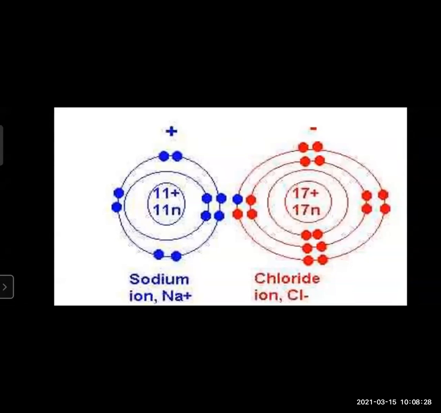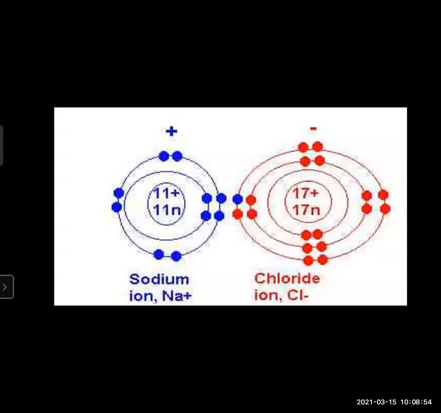In this way, the oppositely charged Na+ and Cl- ions are formed, and therefore an ionic compound. The compound with ions Na+ and Cl- together we call an ionic compound. Which is the new ionic compound formed here? That is sodium chloride.